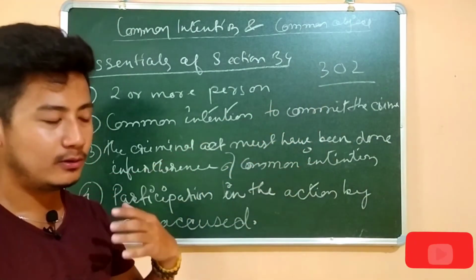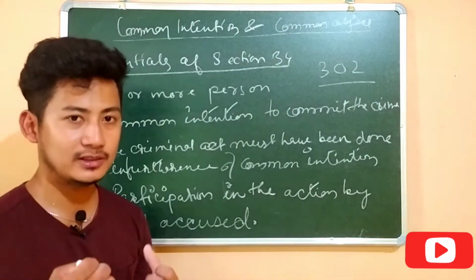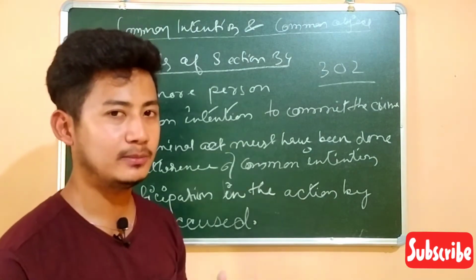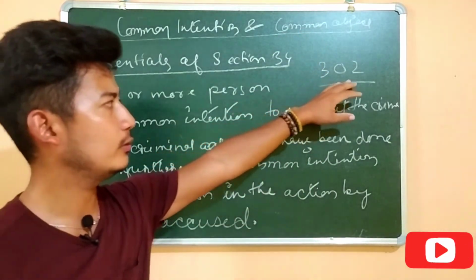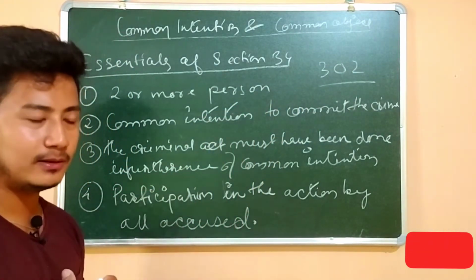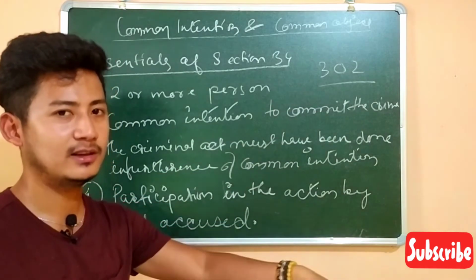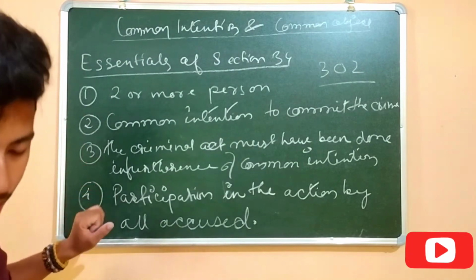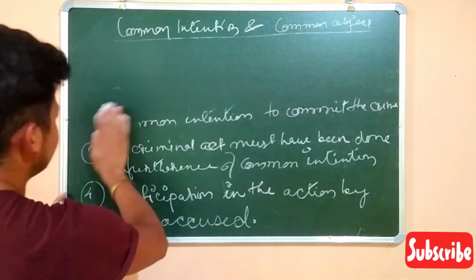But if, while committing the murder, I was in a group, coupled with 2-3 persons, and we went together to kill the person, in that case all of us will be convicted under 302. Even if only I committed the crime, I will be given the punishment under 302, and my assistant will also be given the punishment under 302 as if he had committed the crime. That's what common intention means in total. I hope it is clear to you. Now we'll see some case law.